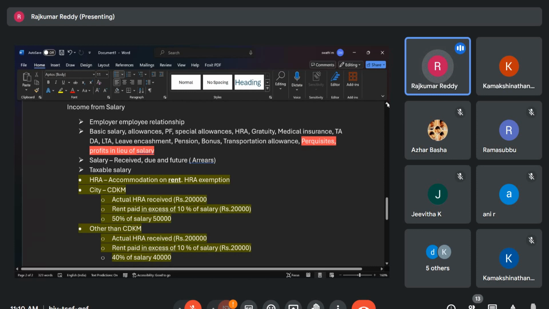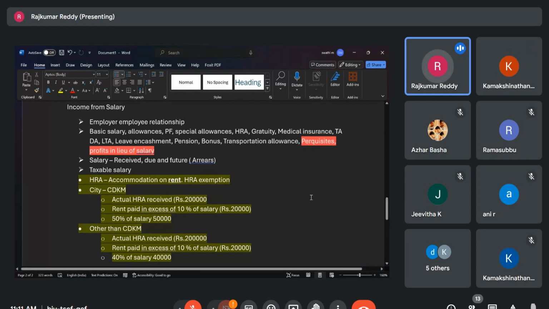Certain allowances again, like dearness allowance. If you see the government employee, they will get the dearness allowance. So that is also taxable. Then medical allowance, lunch allowances, overtime. If you are working overtime, you may be getting some overtime. So these are all allowances chargeable to tax.